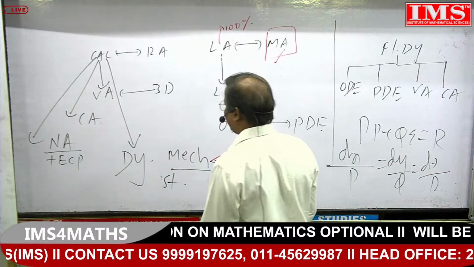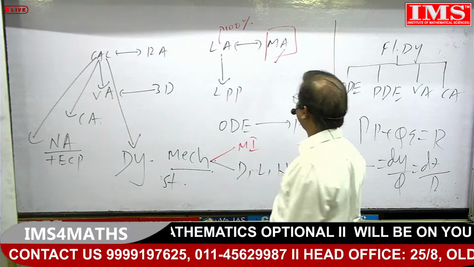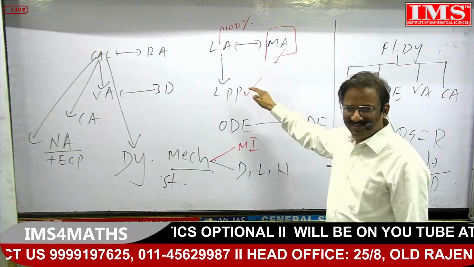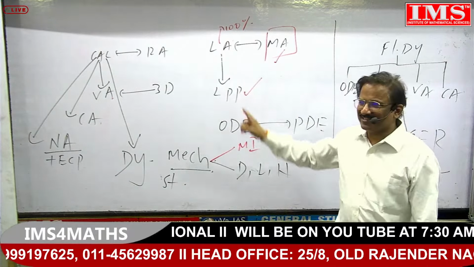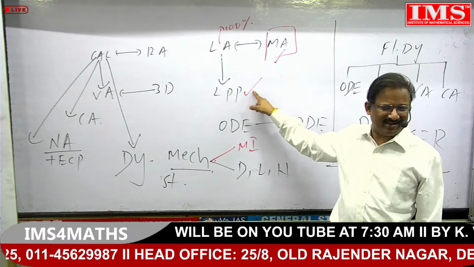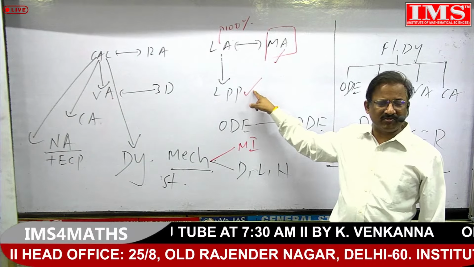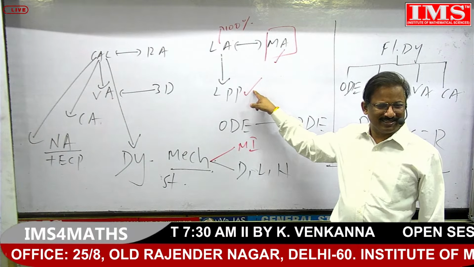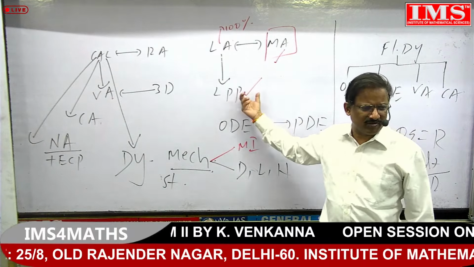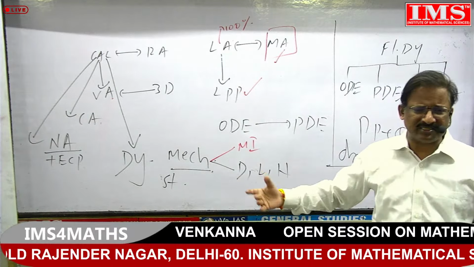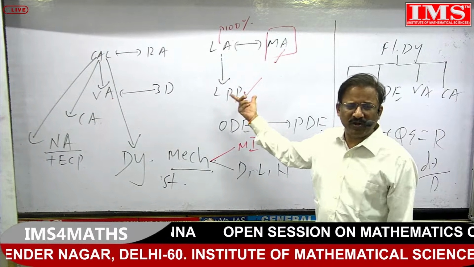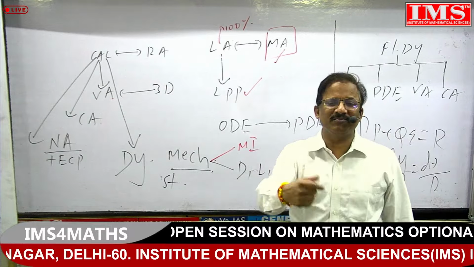Where is LPP here? Somewhere I wrote, here. This is a convex set. The intersection of any two convex sets is again a convex set. The intersection of infinitely many convex sets is again a convex set. The union of any two convex sets is not necessarily a convex set, but the union of any two convex sets is again a convex set if and only if one is contained in the other. Like this, there are many overlaps.